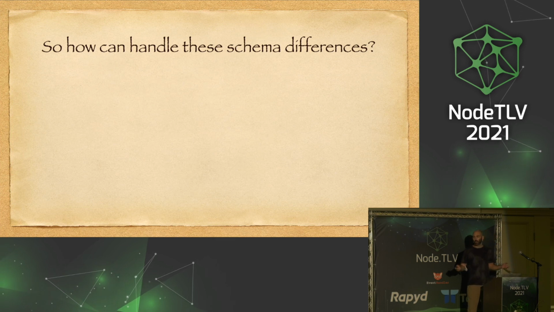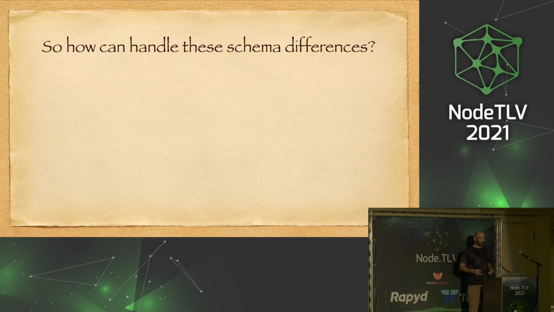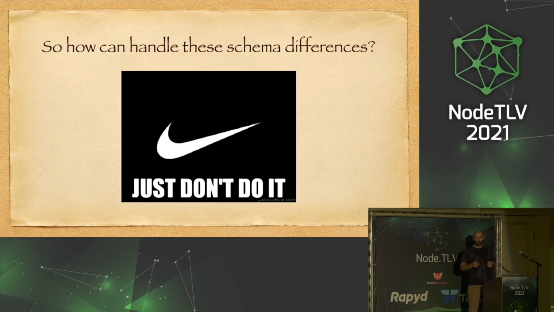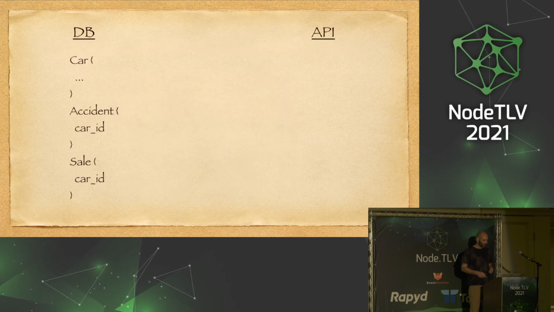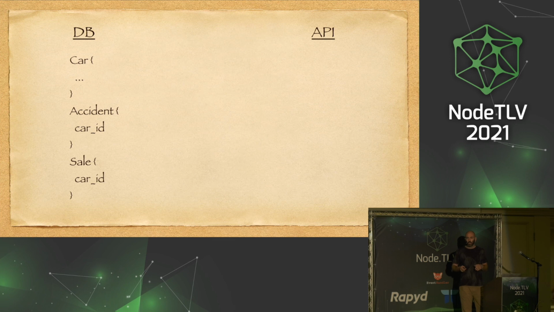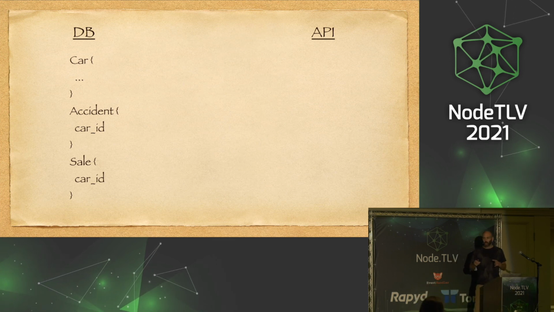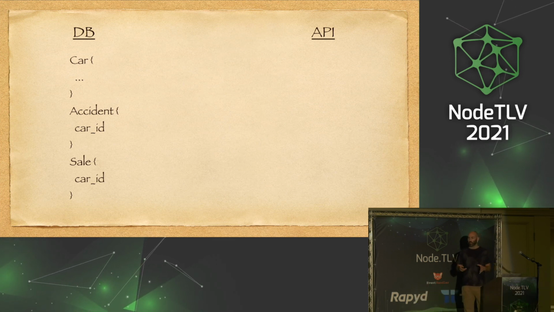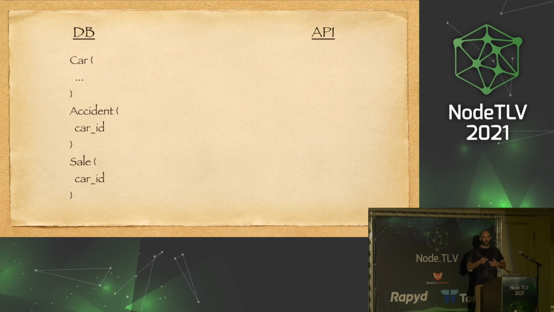So how can we handle all these schema differences? The first thing is just don't have any differences where you don't have to have. For example, a car is a car. If it's in the database, if it's in the API, in the state management library, it will be much easier for you if a car always looks the same, has the same properties, without mixing it with other stuff.